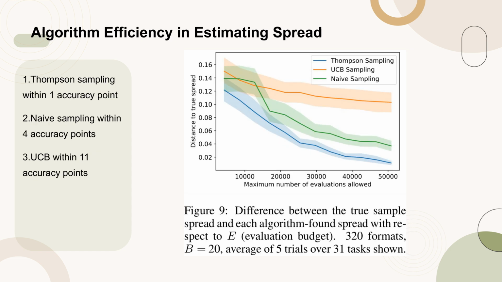Figure 9 illustrates the difference between the true sample spread and the spread estimated by each algorithm, Thompson sampling, UCB, and naive sampling, with respect to the evaluation budget E. With a budget of 51,200 evaluations, Thompson sampling achieves a spread within 1 accuracy point of the true spread, naive sampling within 4 points, and UCB within 11 points. This comparison highlights the efficiency of each method in estimating the spread of the highest and lowest performing formats.